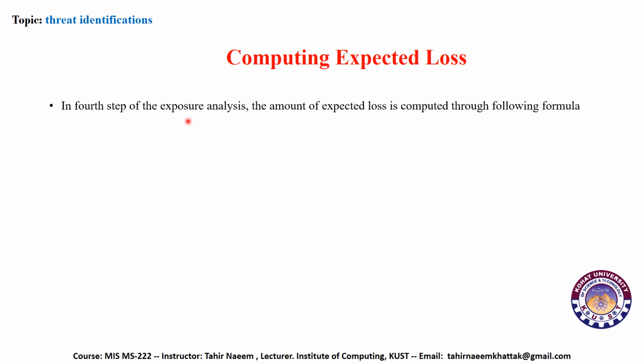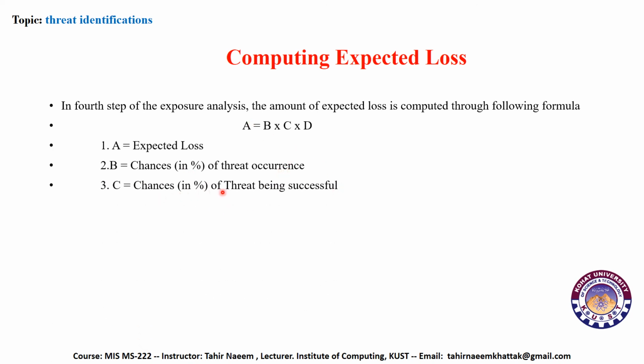Computing expected loss. After a threat compromises our system, we calculate how much loss has occurred. So in the fourth step of exposure analysis, the amount of expected loss is computed through the formula A equals B times C times D. A is the expected loss, so here we calculate the expected loss. B is the chance in percent of threat occurrence. C is the chance in percent of the threat being successful. D is the loss which can occur once the threat is successful.